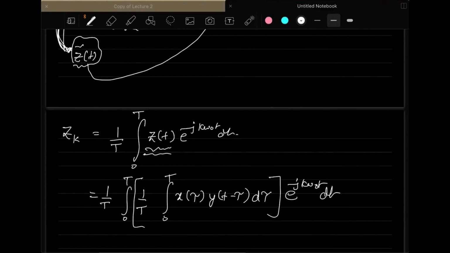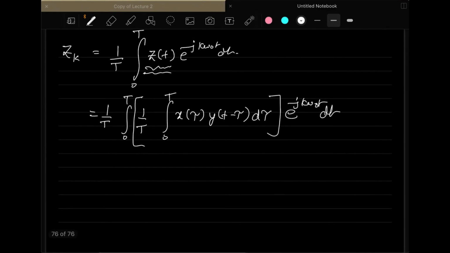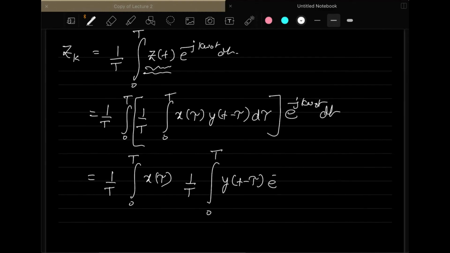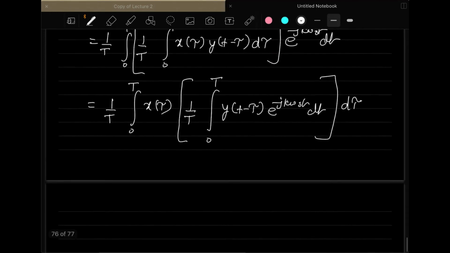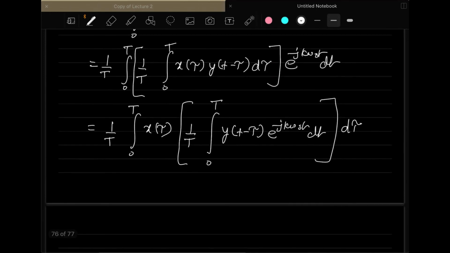And then once you have this, you can interchange the integrals. So what you will have here is, you can put the tau term outside, and then you can write like this. Then you have this, so you can write it like this also. So it's just the interchange of the symbols, like properly adjusting integrals to the corresponding coefficient that you are evaluating.